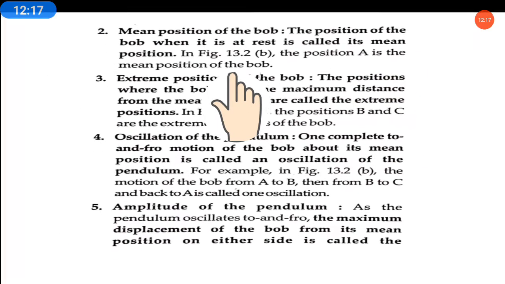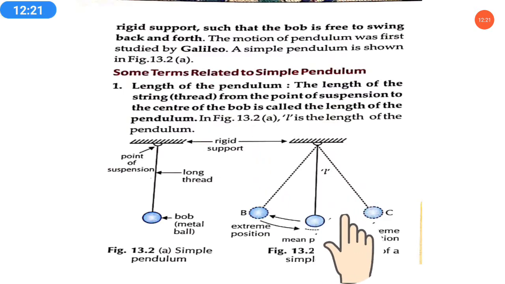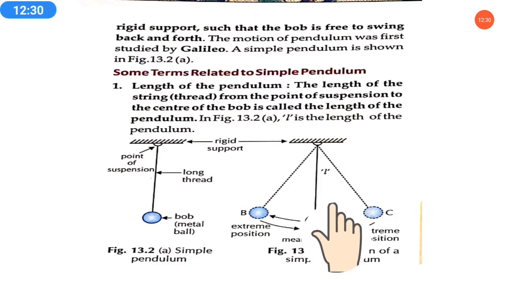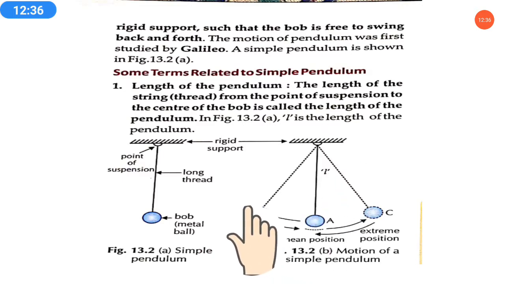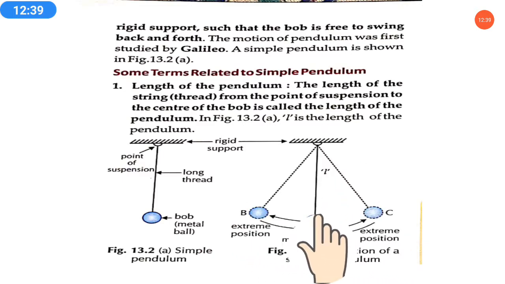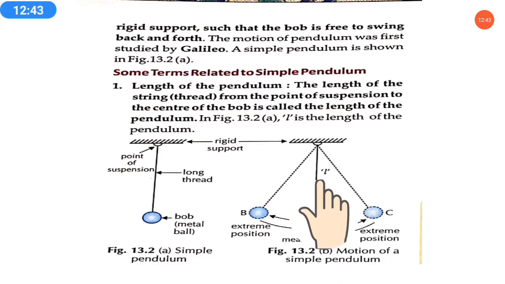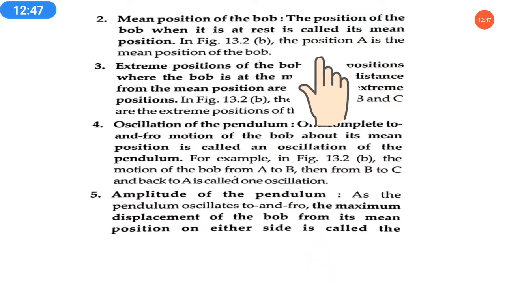If we see the picture here, you can see the center position A, which is the rest position. When the ball is at rest and there is no movement, then, as we can see here, this is back, this is forward, and this is the center. So when the bob is at rest at the center, we say it is at the mean position of the bob.